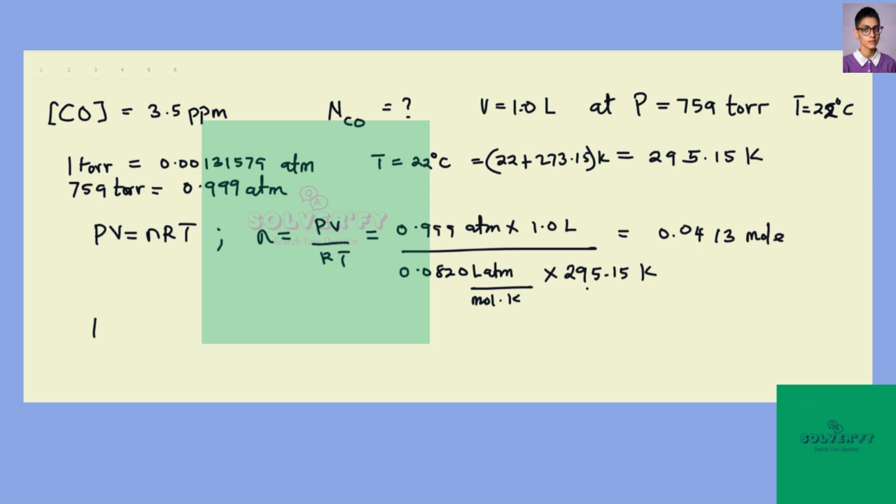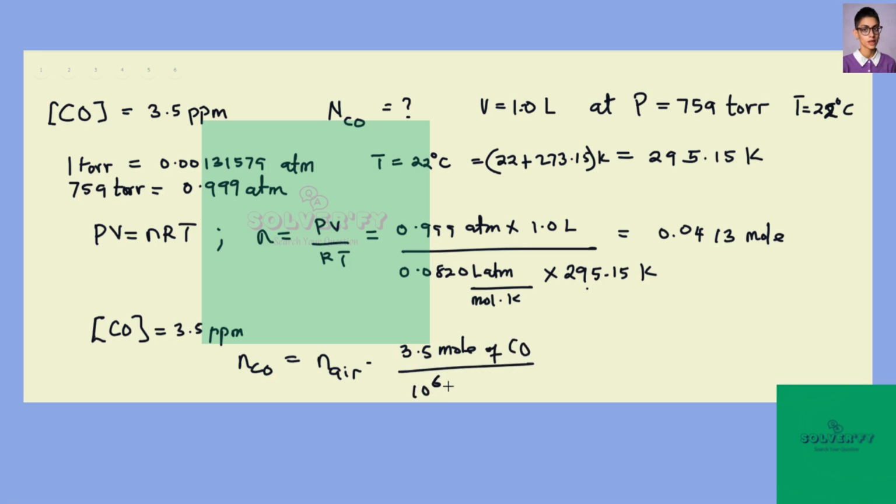Now, we can calculate the number of moles of CO. Since we are given the concentration of CO in the atmosphere to be 3.5 parts per million, the number of moles of CO will then be the number of moles of air multiplied by 3.5 moles of CO per 10 to the power 6 moles of air.